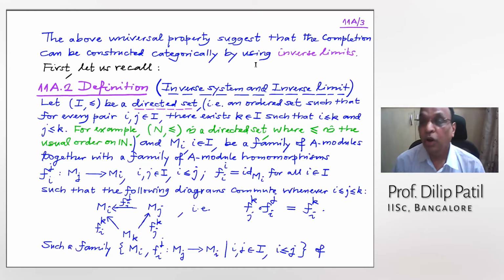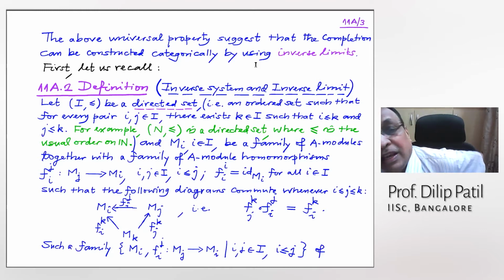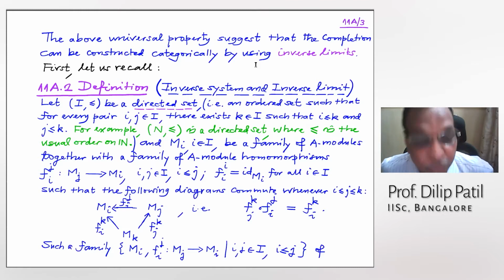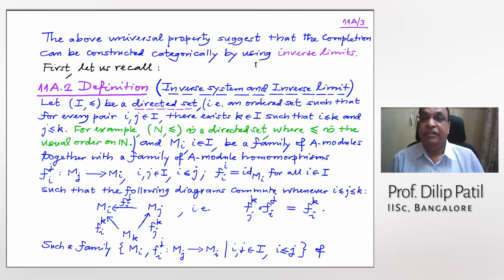First of all, to talk about inverse limit, you need to have an inverse system. And to talk about inverse system, you need to have a directed set. So what is the directed set? A directed set is an ordered set such that given any pair i, j in that set, you can always find a bigger index k, so that both i less than or equal to k and j less than or equal to k.